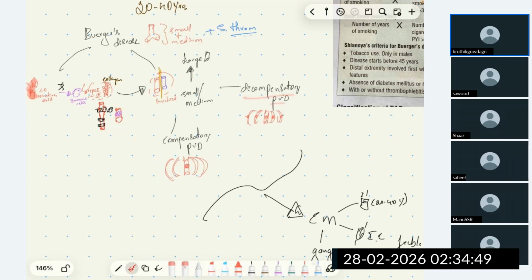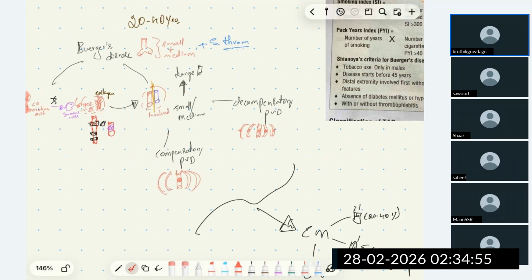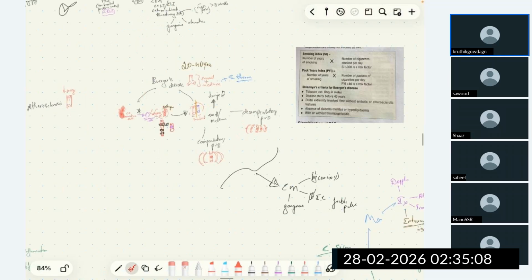And with time, the involvement of medium and small vessels continues if the patient is not quitting smoking. He can afford to lose his limb, but he doesn't want to quit smoking. With time, the large vessels may be involved. This is about the pathophysiology of Buerger's disease.